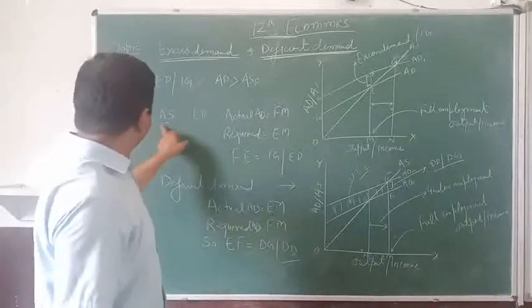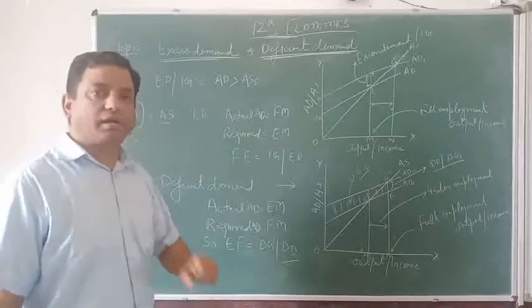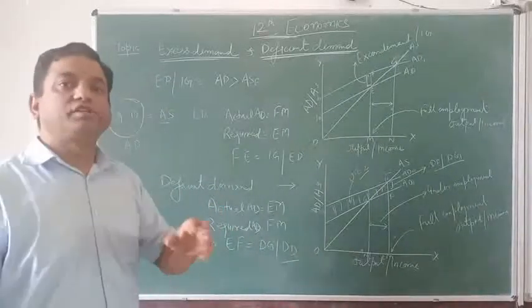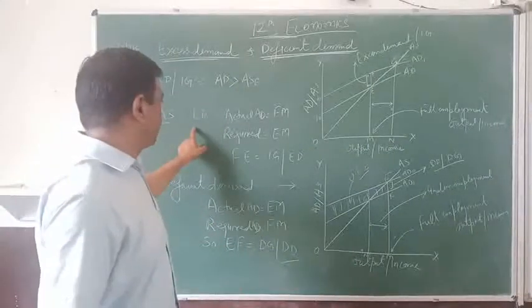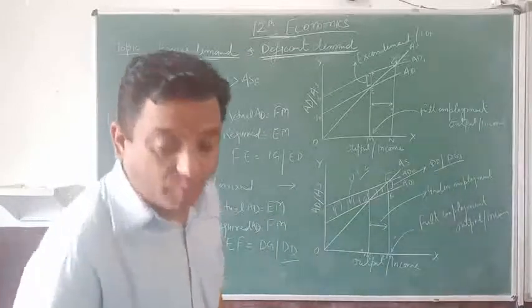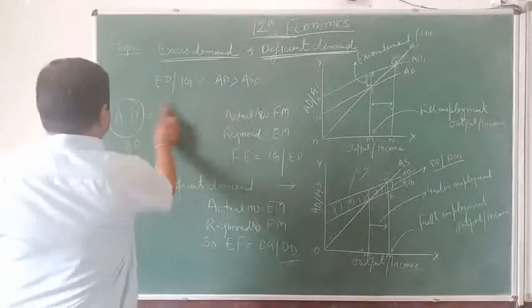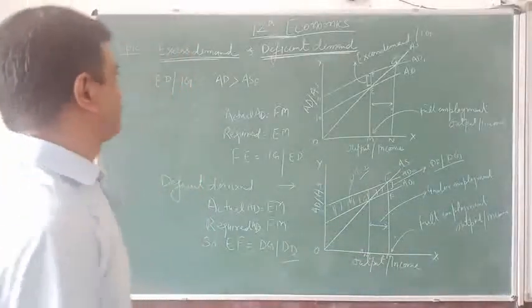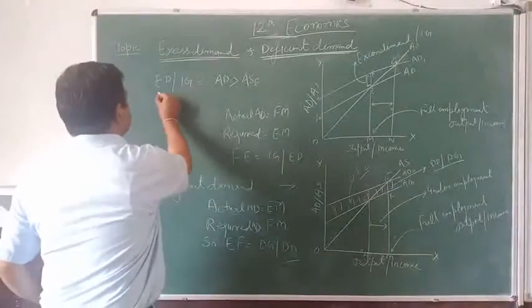So if aggregate demand is equal to aggregate supply at the point where it is being required, it is called effective. So now we will discuss the excess demand and deficit demand by using these theories. The very first, that is, what is excess demand?